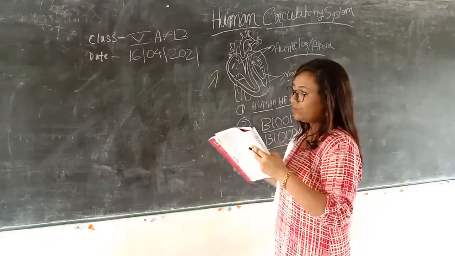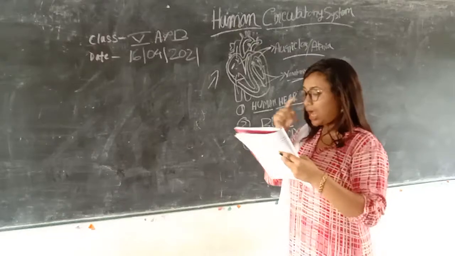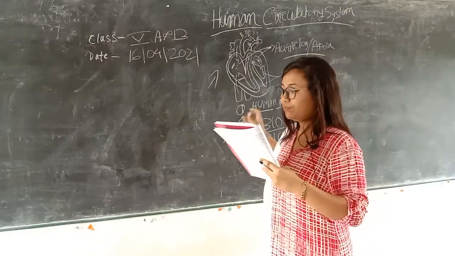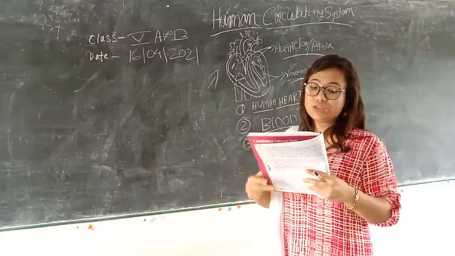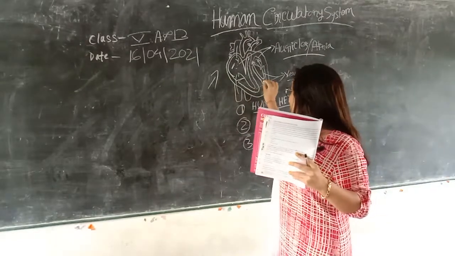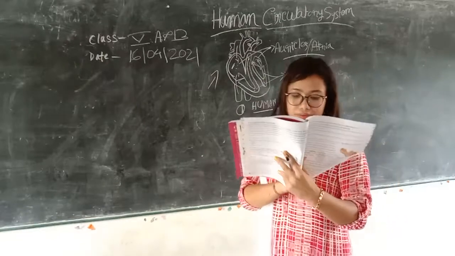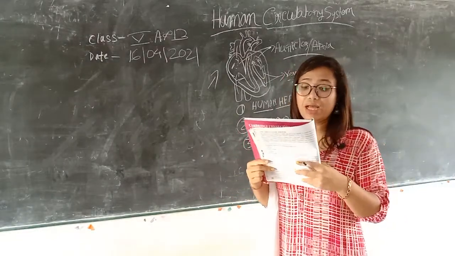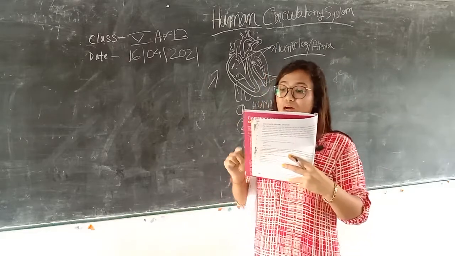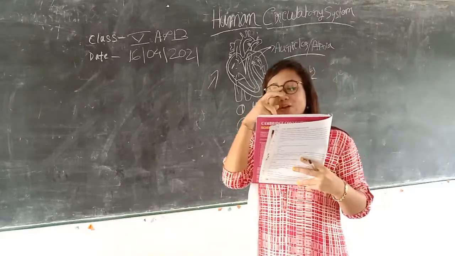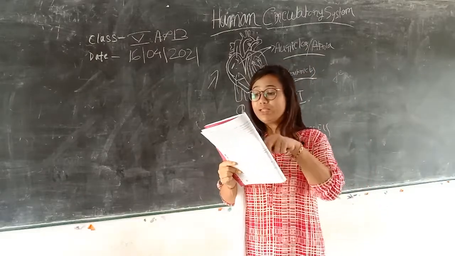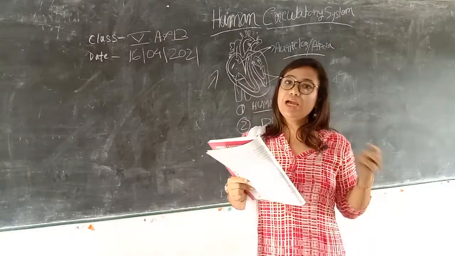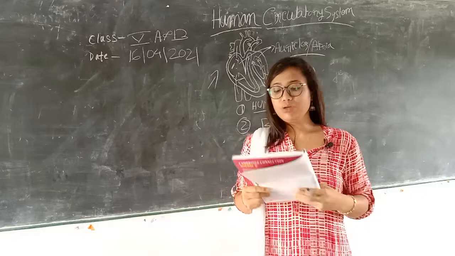Now the left ventricle pumps the blood out of the heart to the different parts of the body. The blood is rich in nutrients and oxygen. This is the right ventricle and this is the left ventricle. The left ventricle pumps out the blood which is rich in nutrients and oxygen. Nutrients and oxygen are obviously important for our body, but when they become too much, they can definitely harm our body.